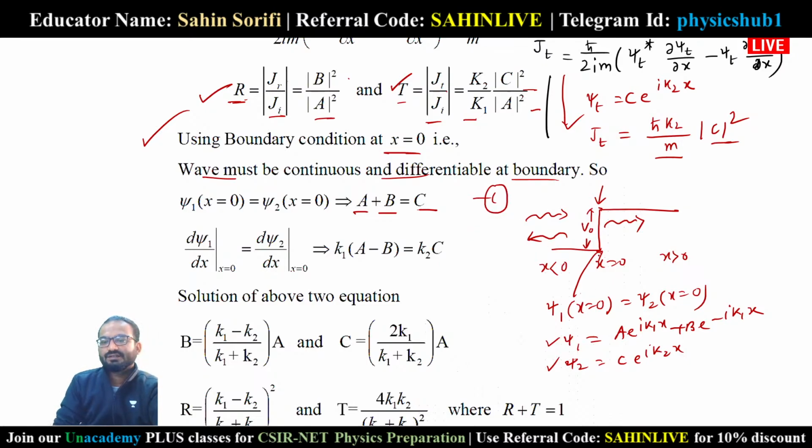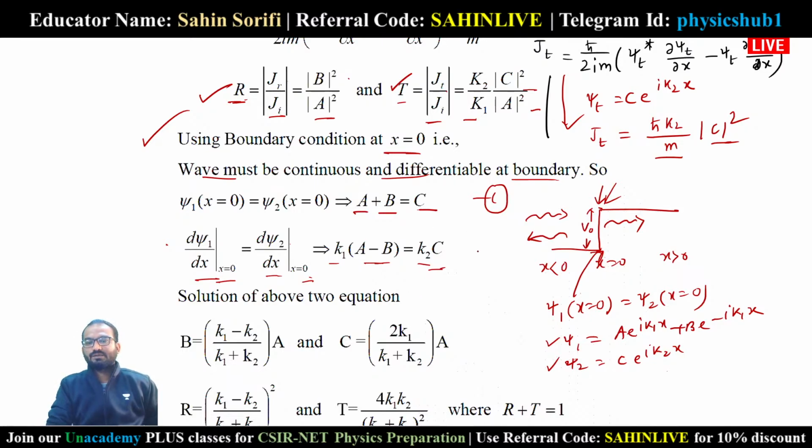Now let's check the differentiability of the wave function at this boundary x equals to 0. So d psi1 by dx at x equals to 0 should be equals to d psi2 by dx at x equals to 0, from the differentiability at the boundary. If you take the derivative with respect to x and put x equals to 0, you get k1 into a minus b, and that will be k2 into c.